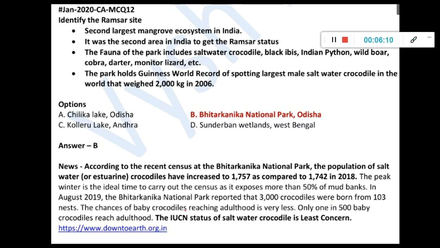The chance of baby crocodile reaching adulthood is very less. Only 1 in 500 baby crocodiles reach adulthood. The IUCN status of saltwater crocodile is least concern. Okay, so in India there are mainly 3 types: the Gharial, the Mugger crocodile, and the saltwater crocodile. So you should know the vulnerability status of everything, and the locations also, because UPSC have already asked a detailed question about Gharial, where it is found and all. So please see to that you prepare these things.